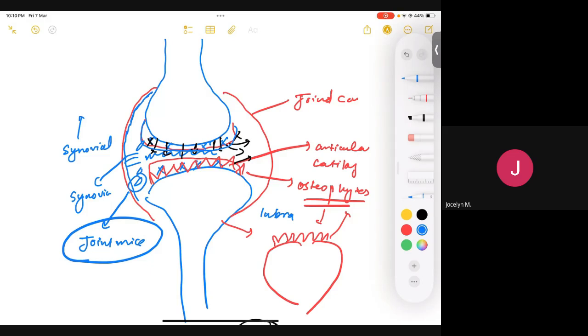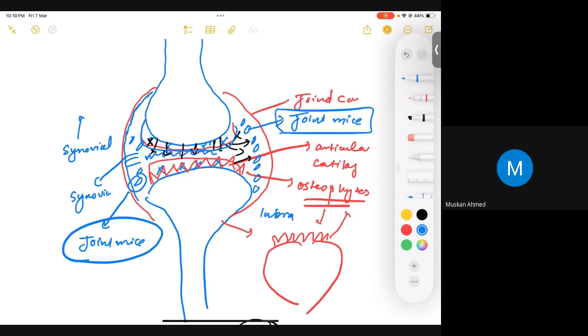Okay. As we discussed, osteoarthritis is associated with wear and tear, and ultimately your articular cartilage is going to be damaged and degenerated. Once the articular cartilage gets degenerated, some fragments of articular cartilage can come out into the joint space. These degenerated articular cartilage fragments move here and there in the joint space, and once they are present there, we are going to call them joint mice. Is that clear?